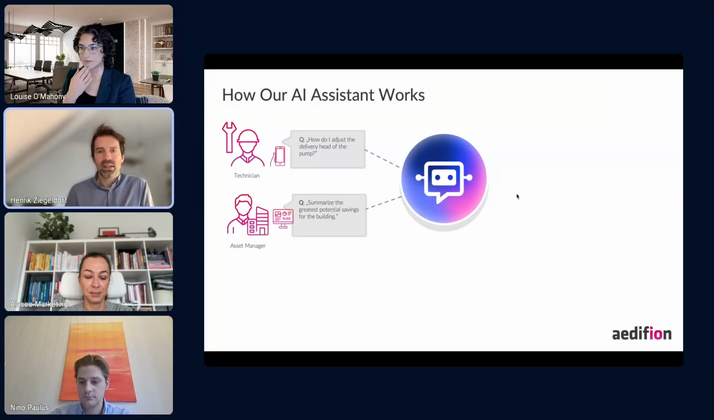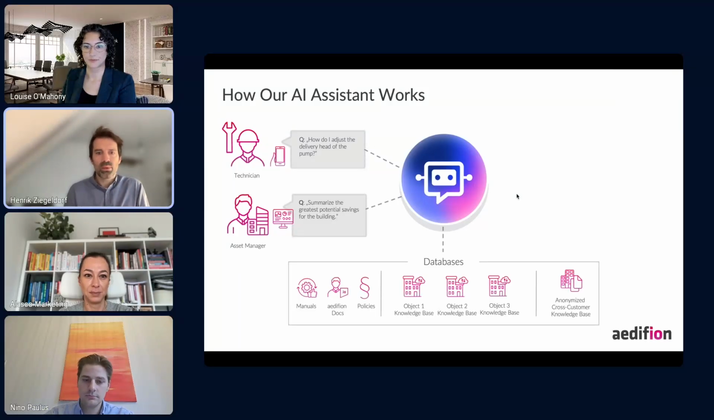And you can now ask that to the assistant, and the assistant will draw on the data that is in our platform. That can be public data like manuals for the equipment that you have, can be our documentation, can be policy and regulation. So you might also ask, what do I need to do in my building to satisfy the new GEG, the Gebäudeenergiegesetz? It will also draw on private data just for your building. That is the data that we collect from your building automation system and all the metadata around it.